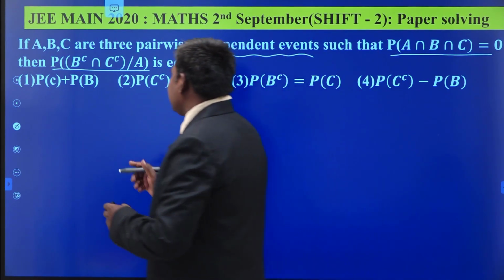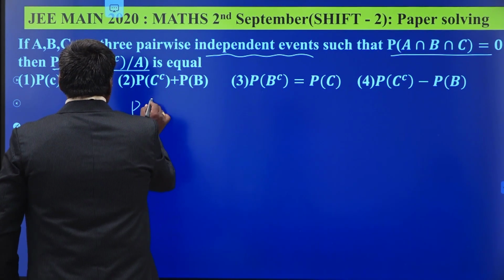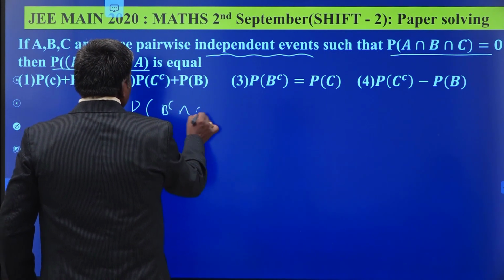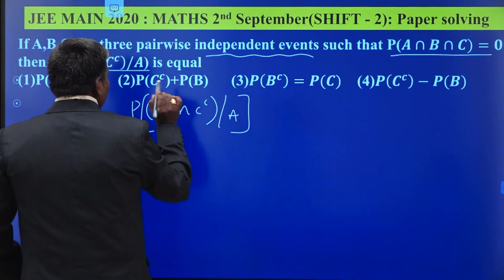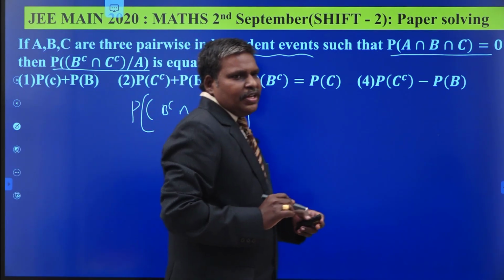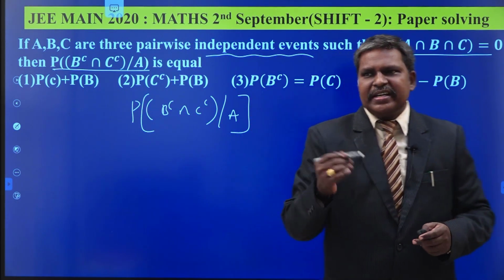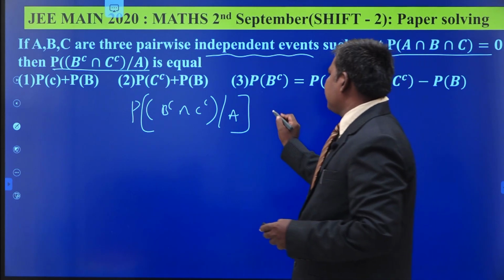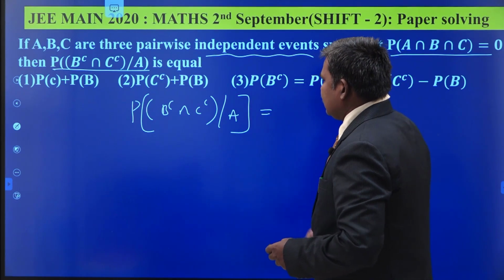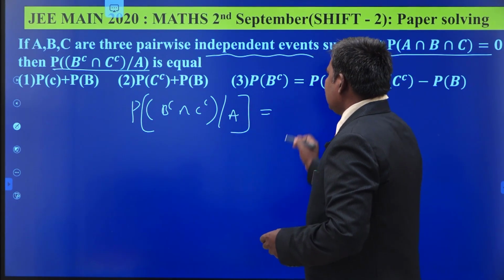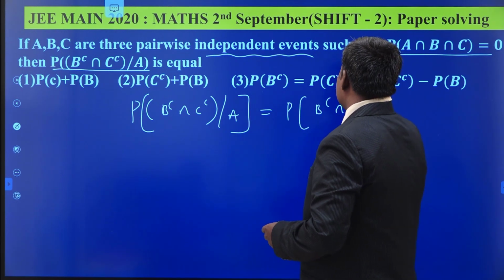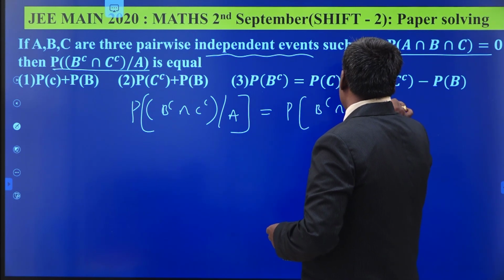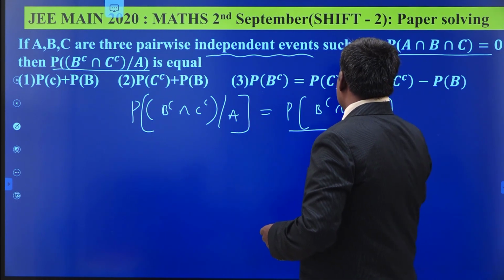We have to find this value, the probability of B complement intersection C complement given A. This is a conditional probability. The probability of A given B is what? The probability of A intersection B by the probability of A. So from the definition, what you obtain is the probability of B complement intersection C complement intersection A by the probability of A.